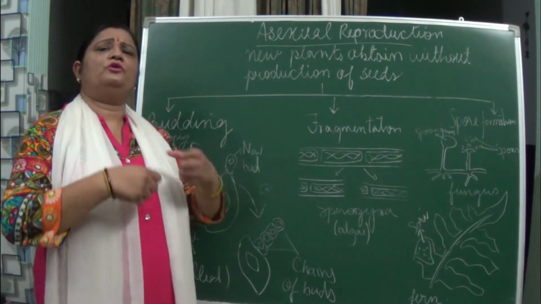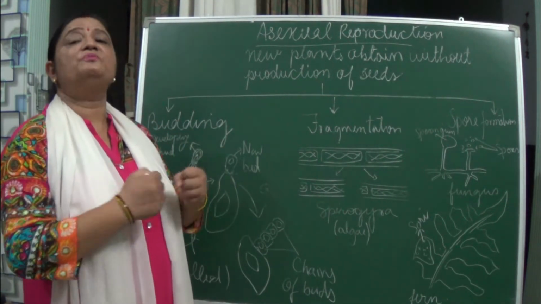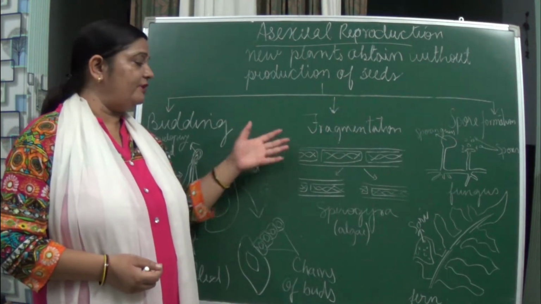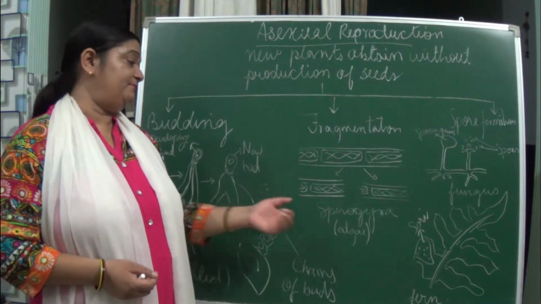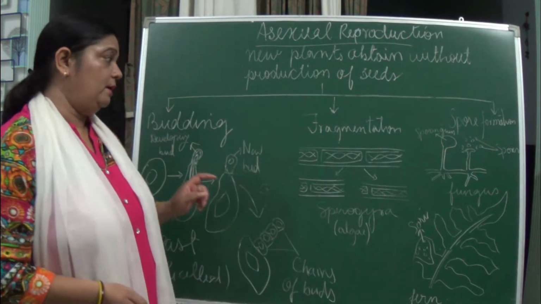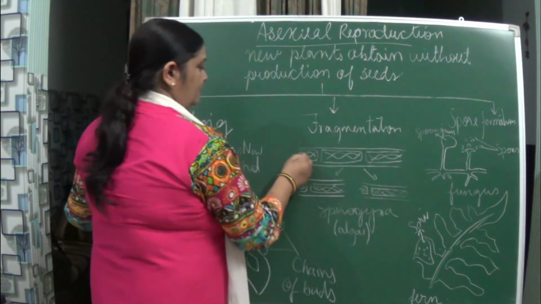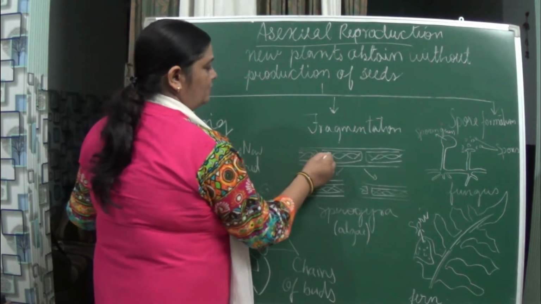Now next is fragmentation. What do we mean by fragmentation? It means breaking off, isn't it? Here we will see fragmentation in case of algae. The best example is Spirogyra. You can see this is a Spirogyra. Inside it you will see a ribbon-like structure.